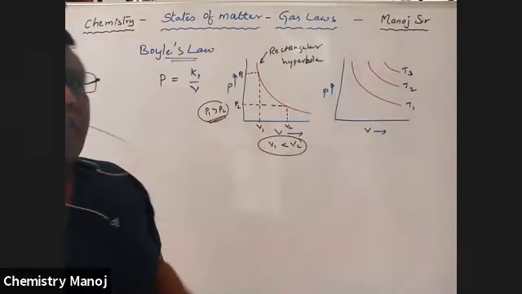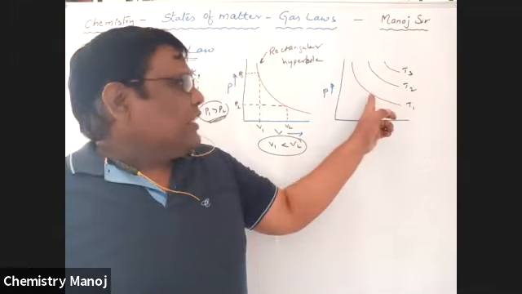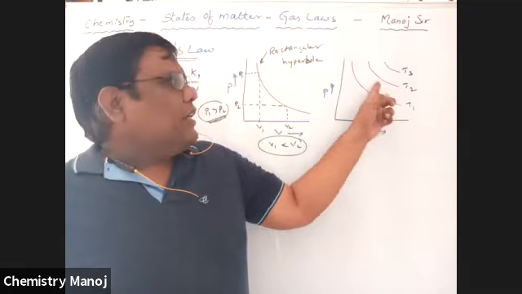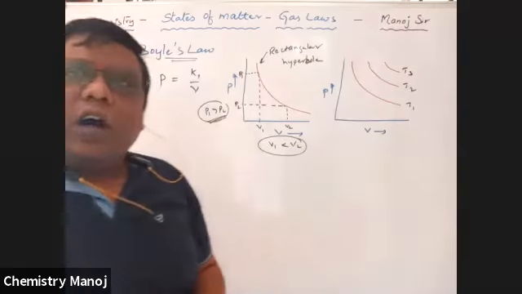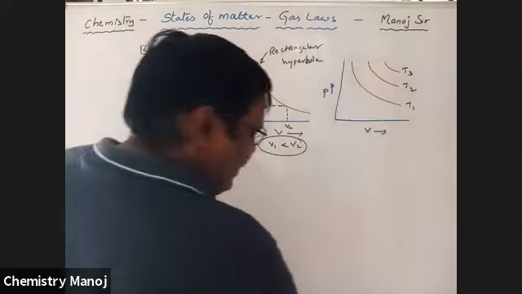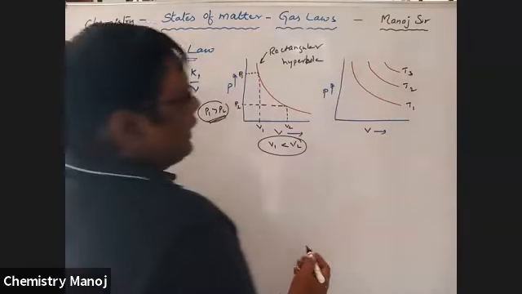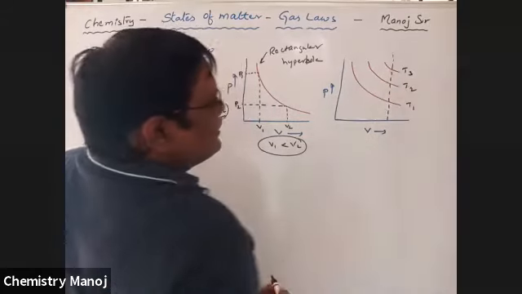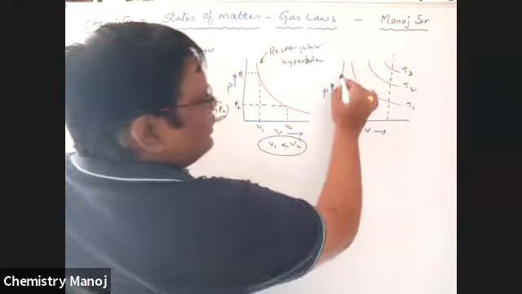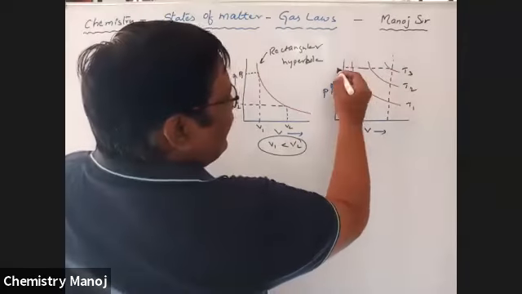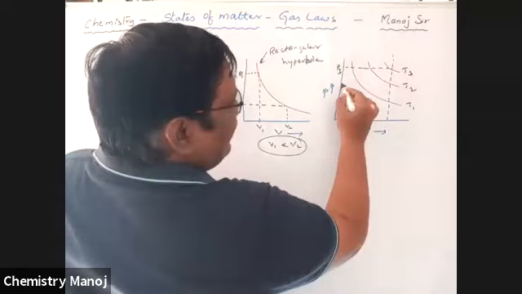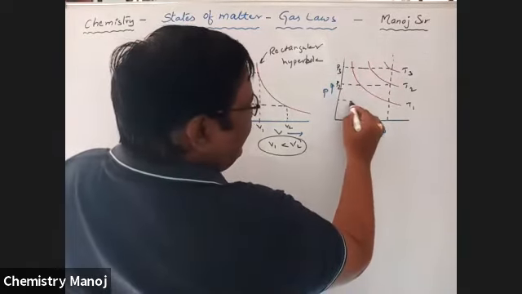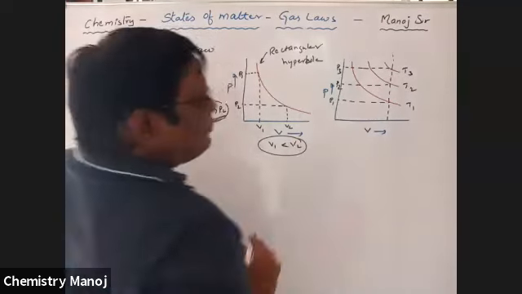Now what is the relation between T1, T2, T3? At constant temperature T1, this is the graph, that is how pressure varies with volume. At T2 temperature, and T3 temperature, it is like that. Now, how to identify the relation between the temperature and pressure? Let us draw a vertical line that cuts all these three figures. So this is the pressure corresponding to the T3 line. It is the pressure corresponding to the second line, that is T2. It is the pressure corresponding to the P1 line, that is T1.